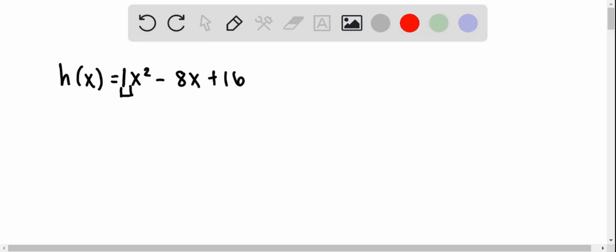Next, let's go ahead and talk about the vertex of this function. For standard form, we can use the formula. The formula for that is that we get the x value of the vertex in particular.